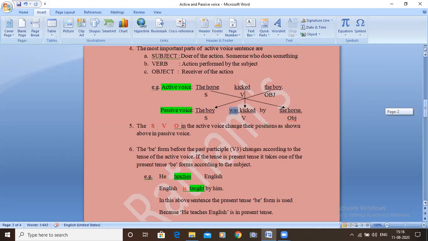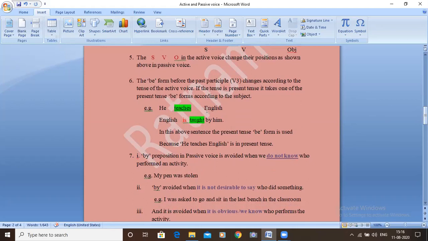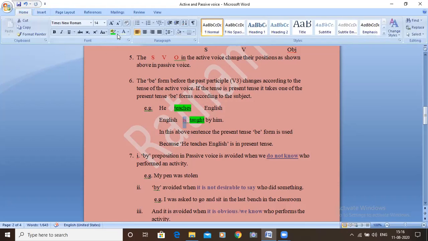Example, he teaches English. Let us see. He teaches English. See here, passive voice: English is taught. English is here. Why is here? Because the active voice is in present tense. See, this teaches is a verb one. So in the above sentence, the present tense be form is used because he teaches English is in the present tense. The verb teaches is a present tense verb.